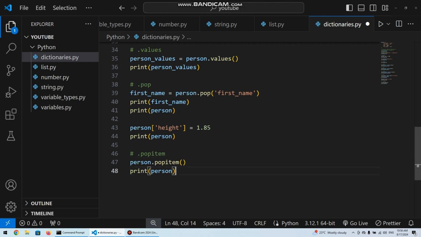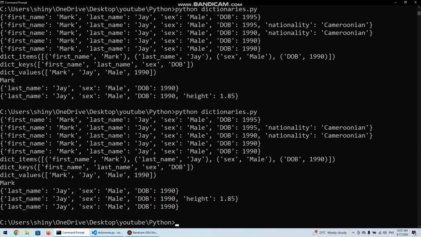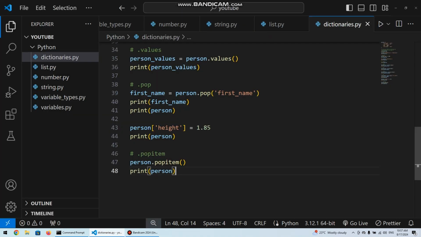So if we save this and try to run it, we see here height 1.85, but now the last one doesn't have a height. That's because the popitem method removes the last item that was added, and we know the last key that was added to our dictionary is height, assigned to a value 1.85, which we could see.